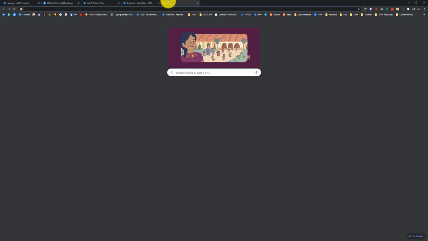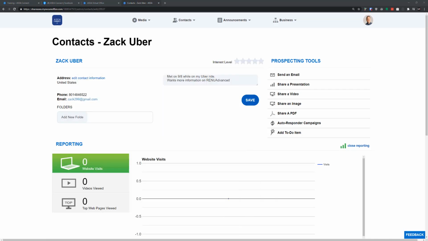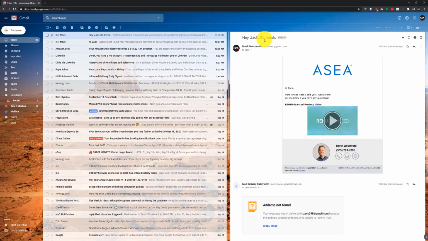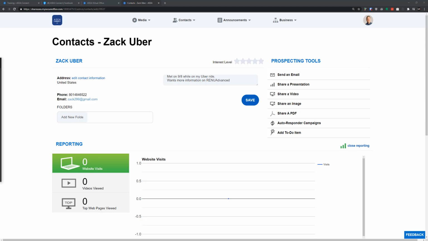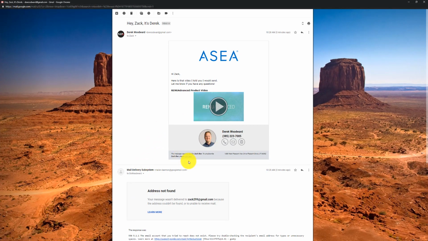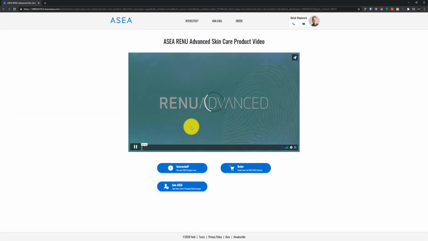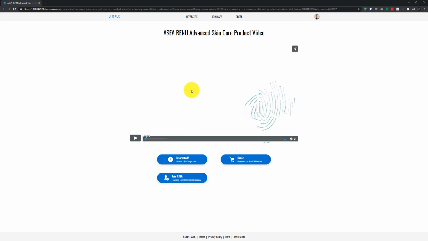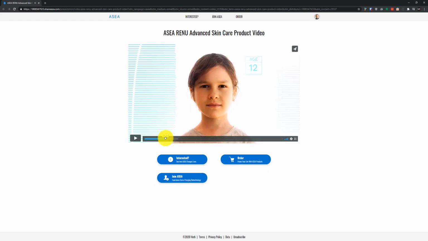And what that's going to look like, let me see if I can pull up my Gmail here and show you. Since I have set up my email server settings, it's going to look like this. Let me pull this up and make this cleaner for you. This is an example of what it's going to look like. Renew Advanced product video with this little button right here. He's going to be able to click on that video and play it, and it's going to look beautiful for him as he's watching the Renew Advanced video. And my phone just got alerted that Zach has clicked on the video.